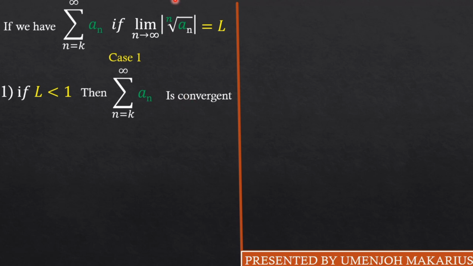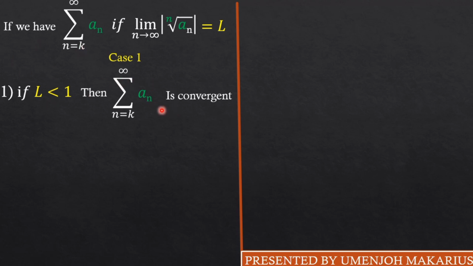So guys, the reason for this absolute value sign is because we don't want anything to be negative. But since taking the nth root means the sequence itself has to be positive, you can omit the absolute value sign and you'll be good. Keep in mind that the root test is used only for series of positive numbers.